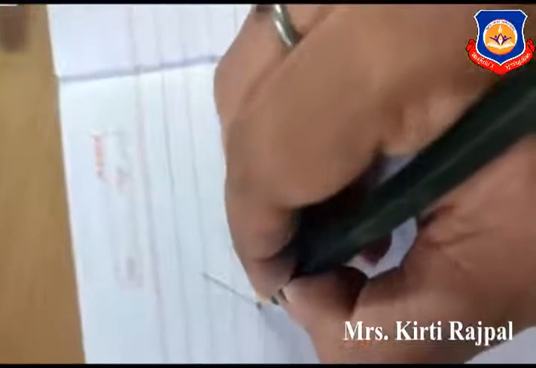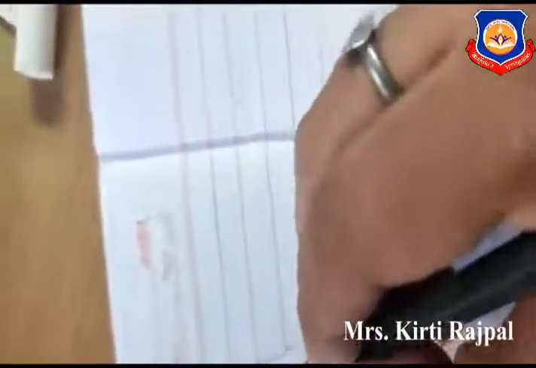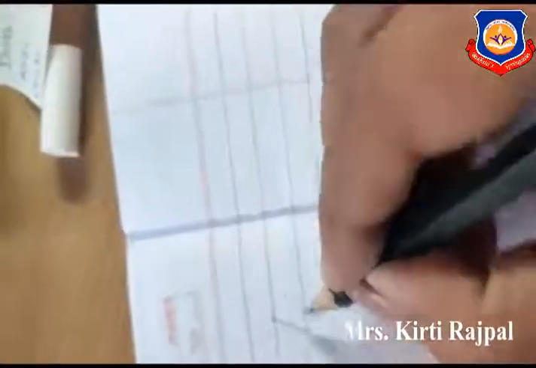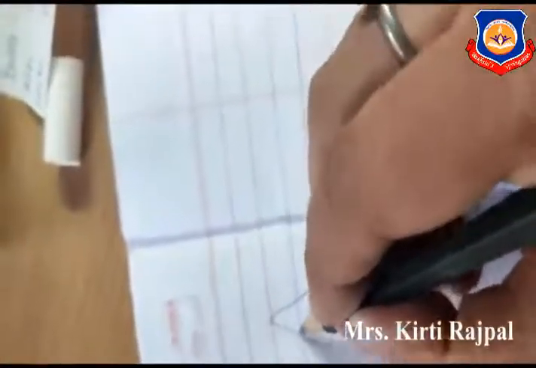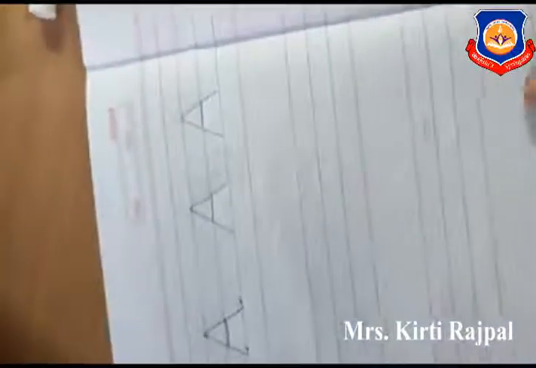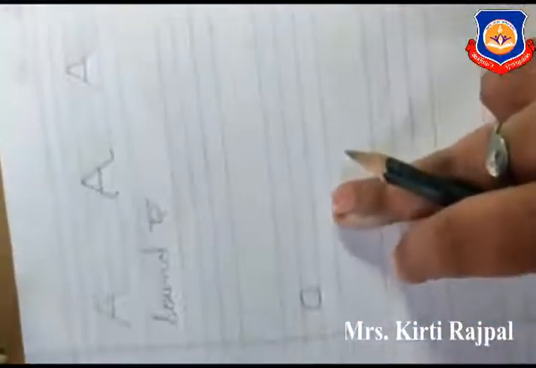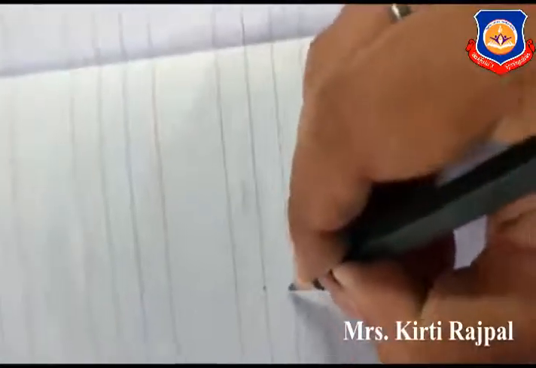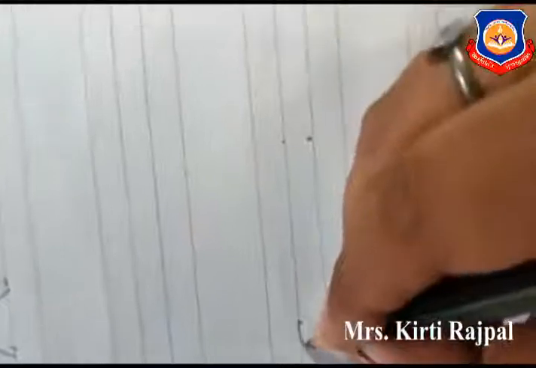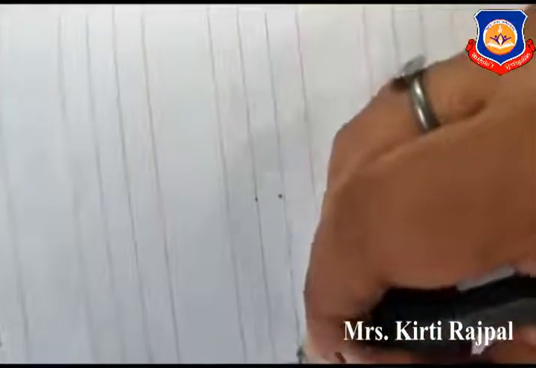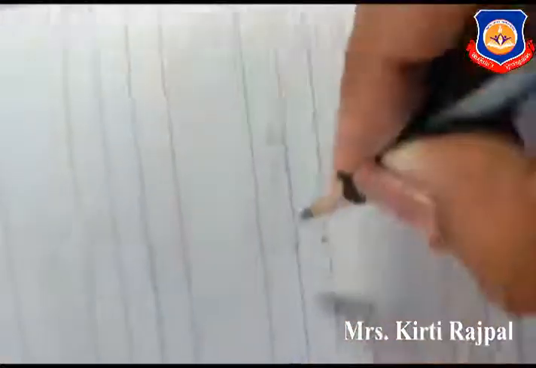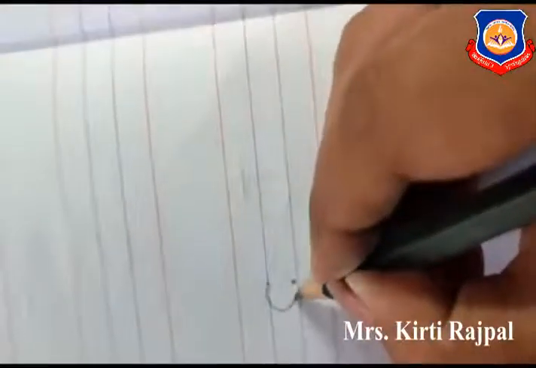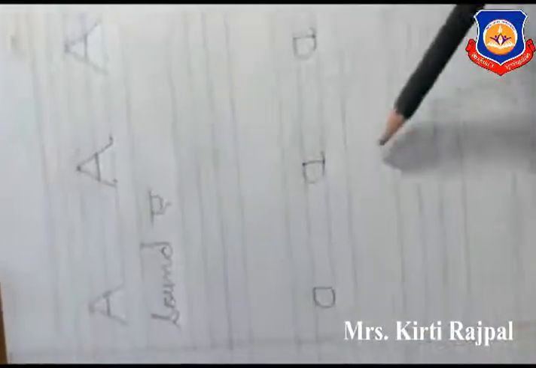A makes sound A. A apple. A ant. A arrow. Okay. Now we write small a. For small a, mothers, please you put dot like mine. Okay. So this is a small a. What is this? This is a small a. Okay. So this is a capital A and this is a small a.